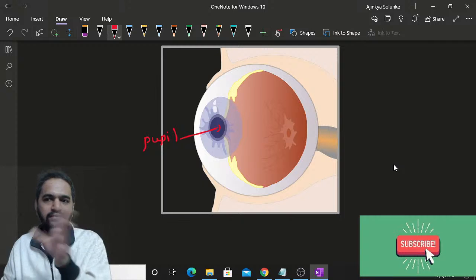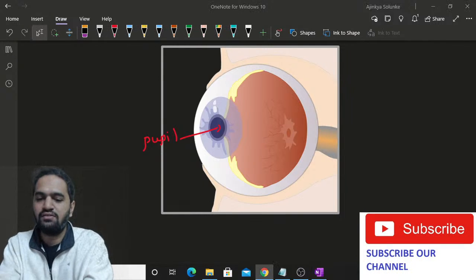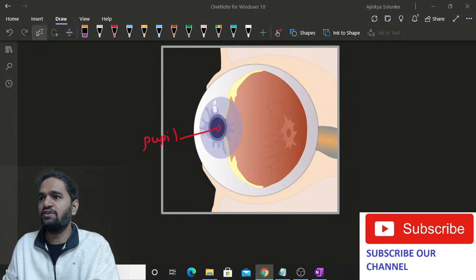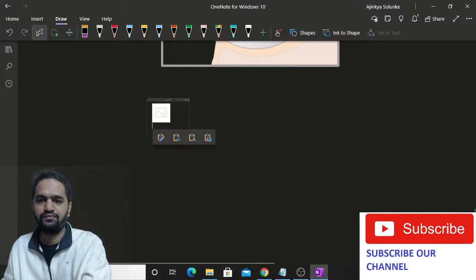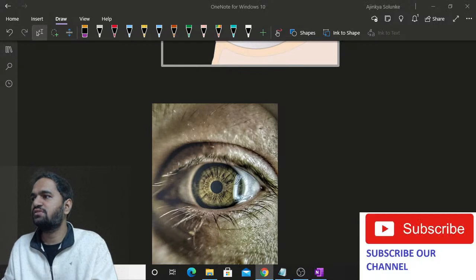Okay, and the colored part which you can see of the eye is the iris. Are you understanding this? Let me clear the concept of this as well. Through one option, we'll be clearing all the things. So if this is the eye you are talking about, observe this image.